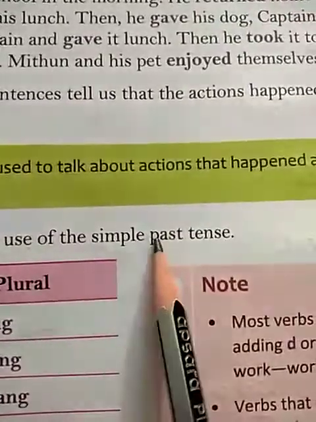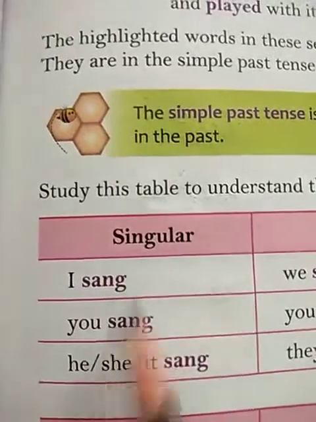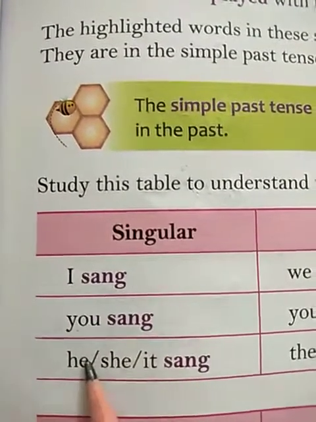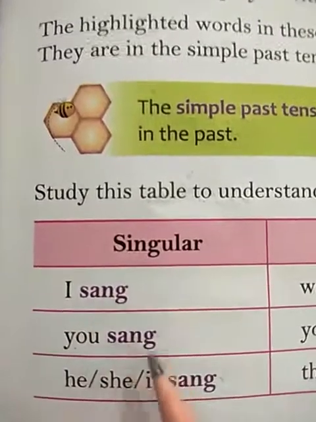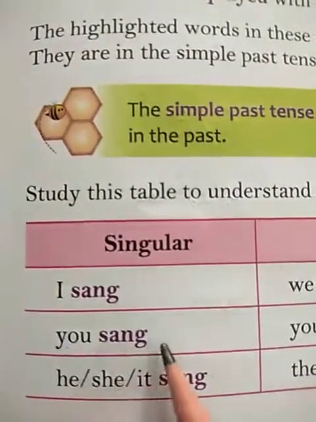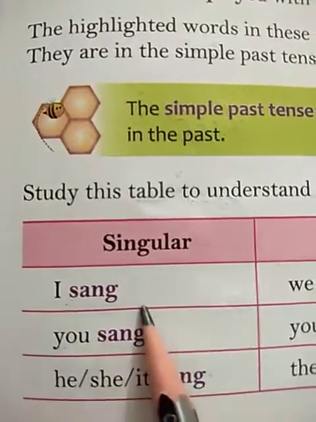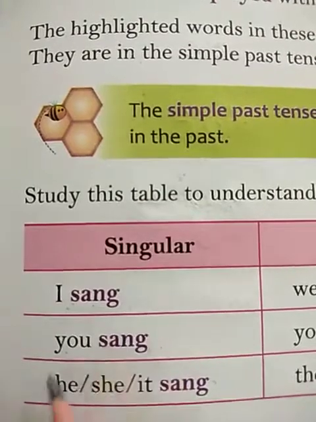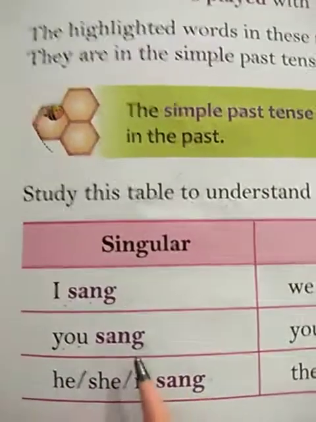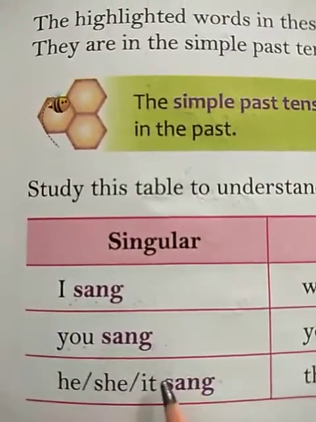Study this table to understand the use of the simple past tense. Singular: I sang, you sang, he, she, it sang. So here students, sang is the action that is done. Now I is the subject. With a singular subject we use the second form of the verb. With you also we use the second form. Means in simple past tense we use the second form of the verb.